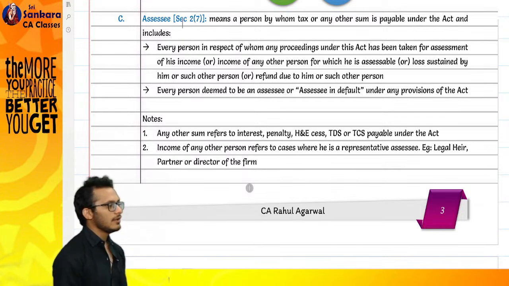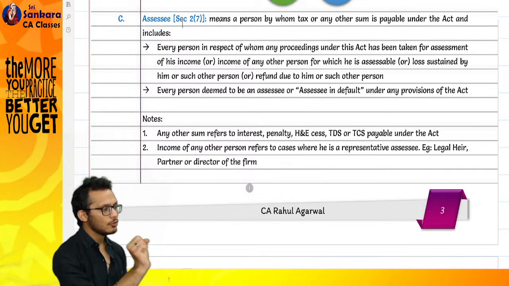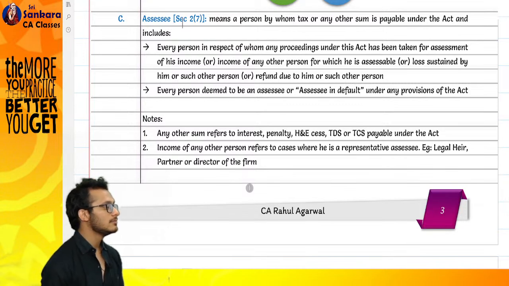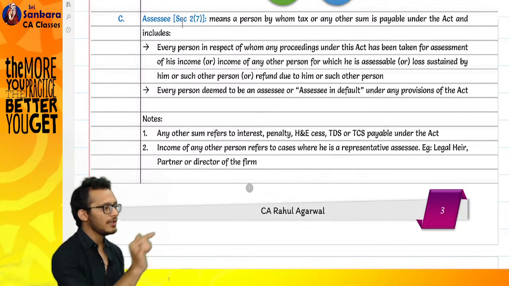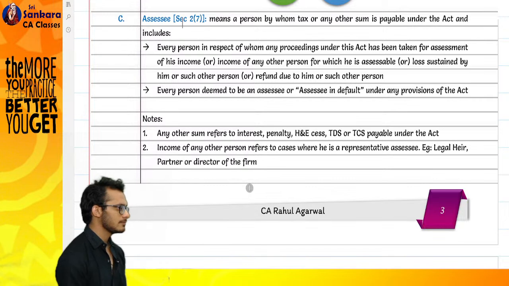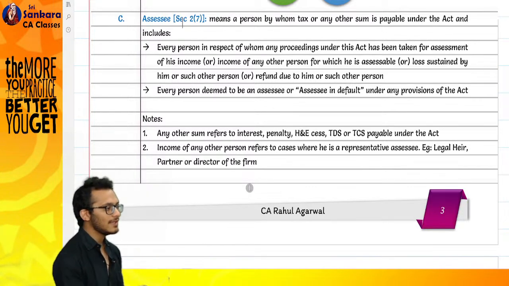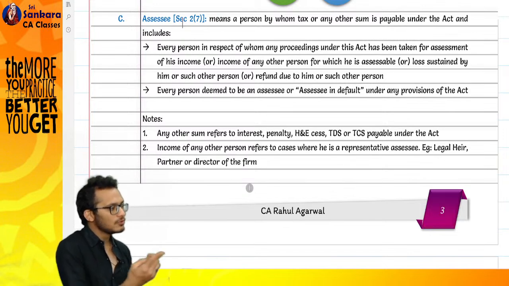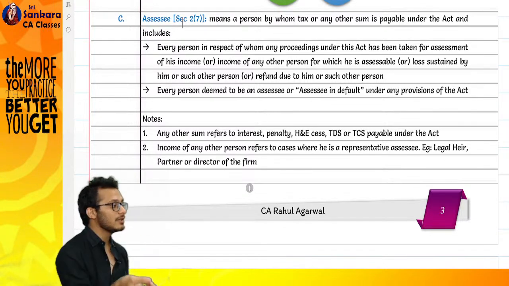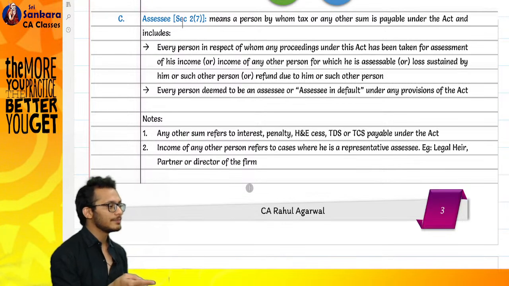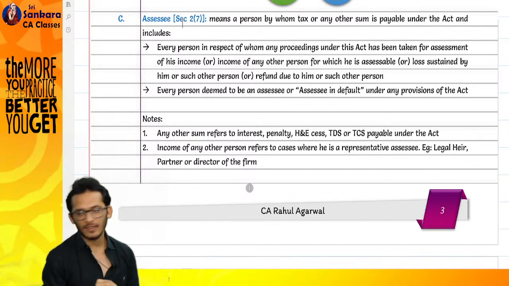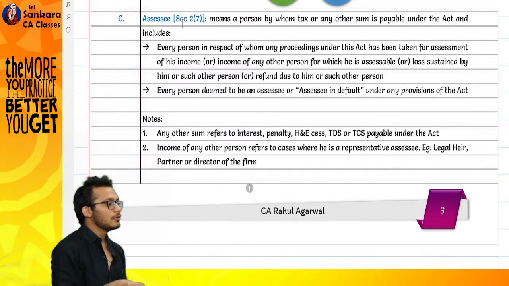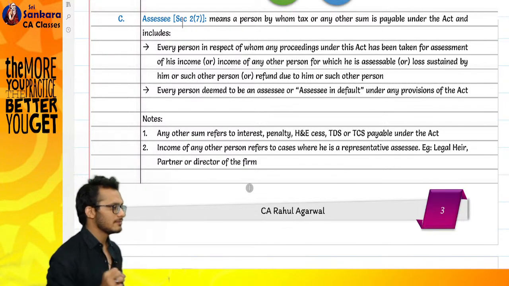I asked him one question: who are you to do it? On what authority are you assessing my taxes? So therefore they introduced a definition called assessee, meaning the person whose income is being assessed will now be called assessee. And the person who will verify your income will be called assessing officer.